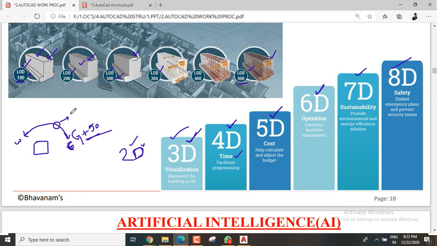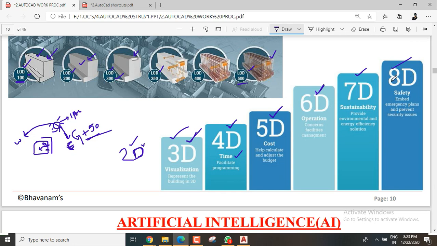If at 1 p.m. your sun will be here, this side portion will be affected by the sun. So if you place a window here, the sunlight will go inside, and at that time you don't need to use any lights. That is the energy analysis.